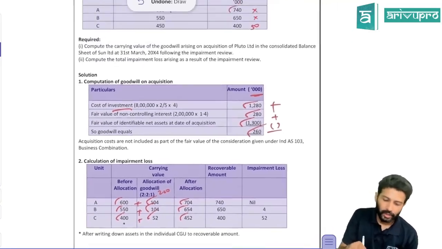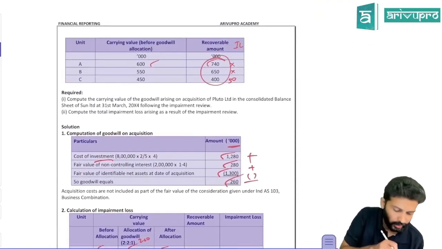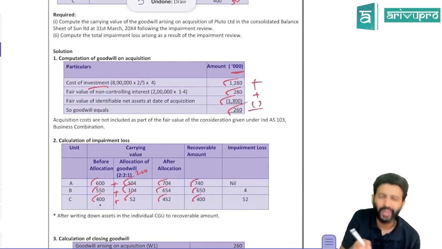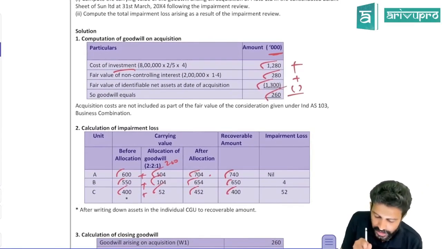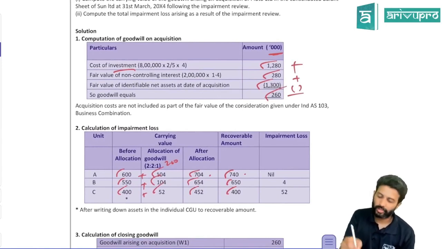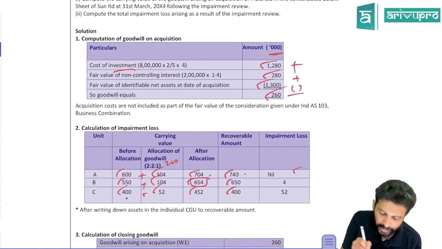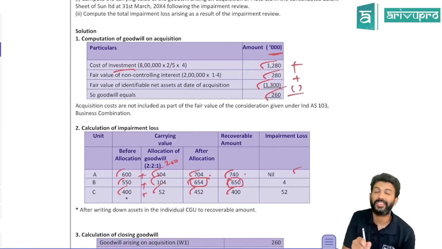Okay, do you know the recoverable amount of CGU? Yes, 740, 650 and 400. Now again do the impairment check. Twice they're doing that. So for A, carrying amount is 704, recoverable amount is 740. So there is no impairment loss. For B, carrying amount is 654, recoverable amount is only 650. So there is an impairment loss of 4.